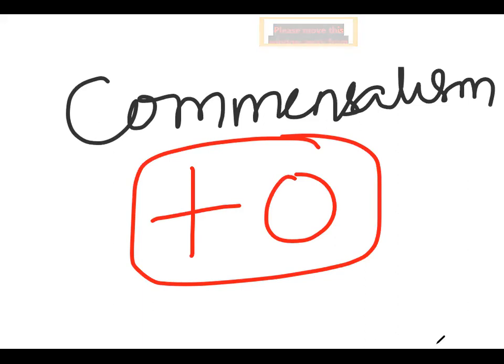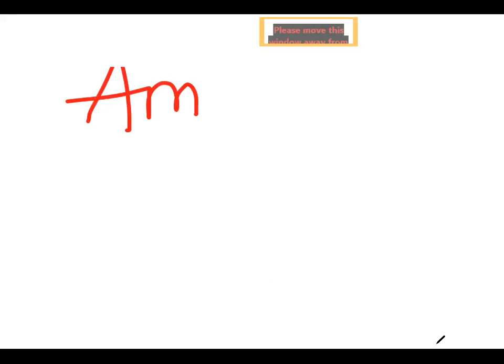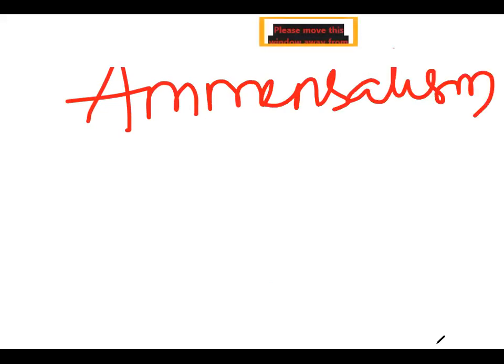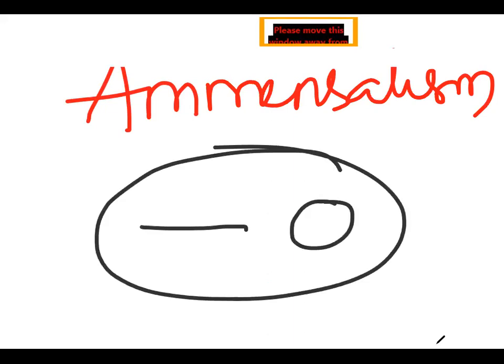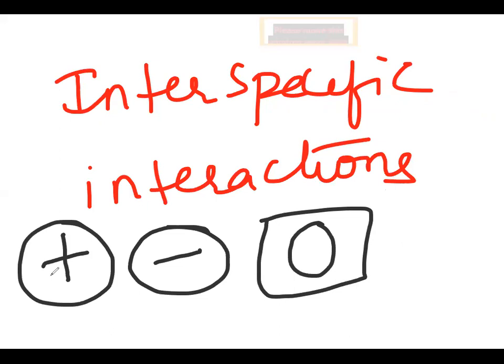Here in this chapter, I am giving a brief overview first of all. Then afterwards we'll discuss each one. Some of them we will discuss in full length. Amensalism, we have one more. In this kind of association, minus zero, two individuals living together, one is affected and the other is neither benefited nor affected. Okay. So these are the primary interactions in nature. Let's take a look at them again. Interspecific interactions, which we show with symbols: plus for benefit, minus for effect, zero for neither benefit nor effect.